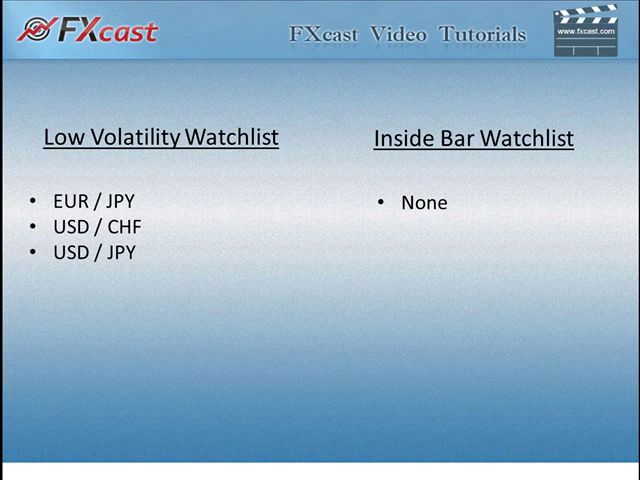As we come to our low volatility and inside bar watch list, you can see that for our 1 hour time frame with Bollinger Bands and our low volatility watch list, we're watching the Euro Yen, the Dollar Franc, and the Dollar Yen. We currently do not have anything for our inside bar watch list.